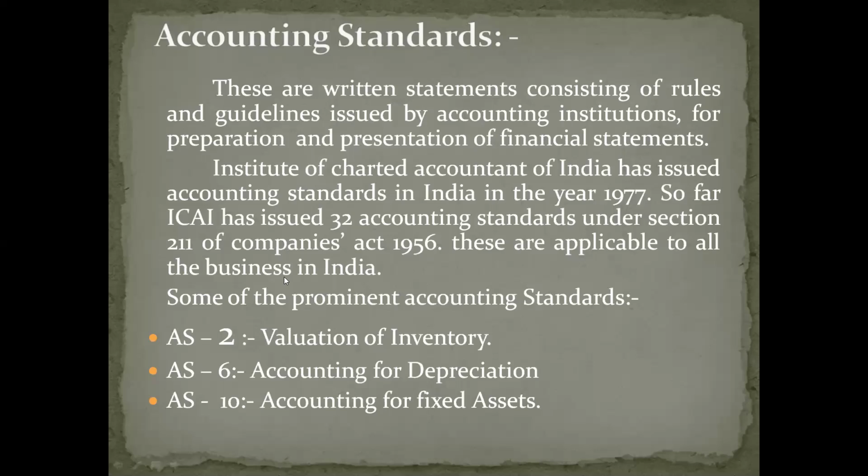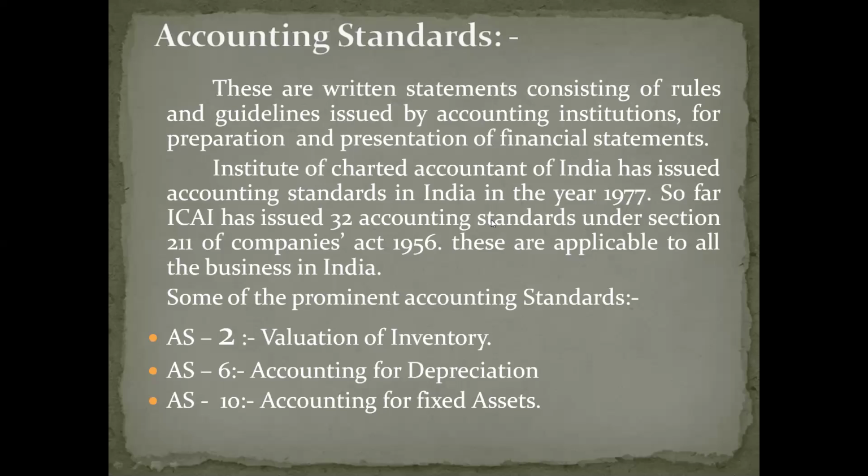In India, the Institute of Chartered Accountants of India issues these accounting standards. Understood? Till today, it has issued almost 32 accounting standards, and out of these, around 31 are in practice. One accounting standard is withdrawn.